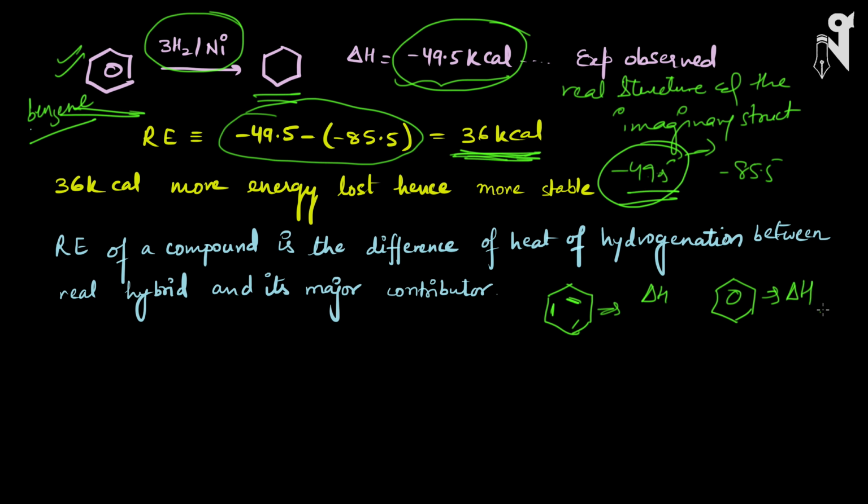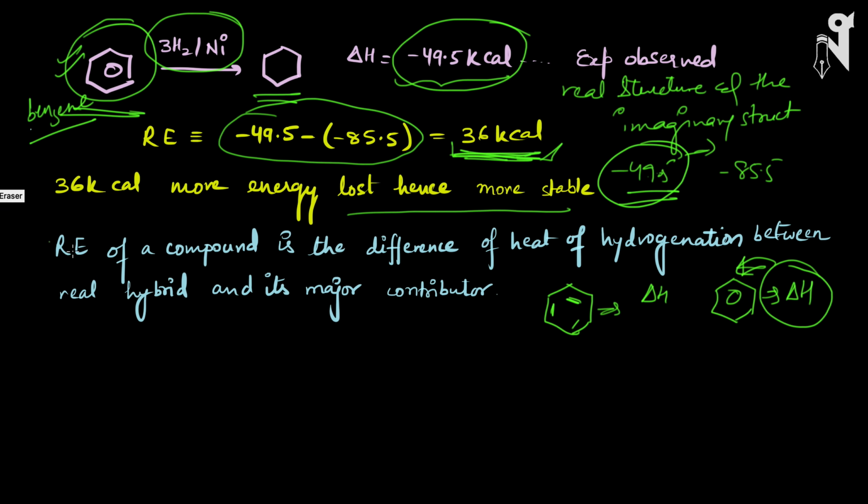So whatever extra energy loss has happened in the real hybrid is because of resonance, and that energy is called resonance energy. So here 36 kilocalories energy is lost more as compared to the expected one, and that is because of resonance, which makes this molecule more stable. And that is why this is the real structure, not the other one. The other one is the imaginary structure.